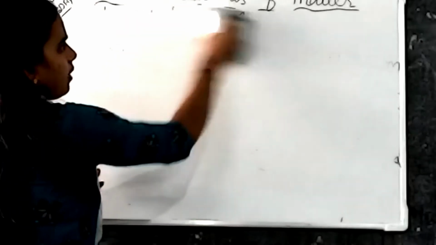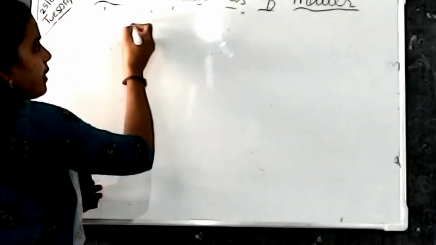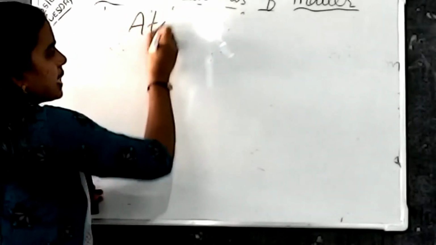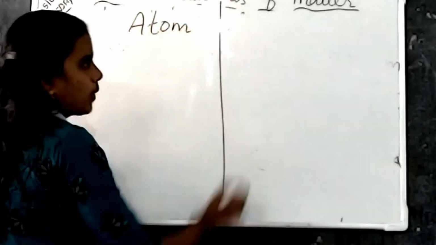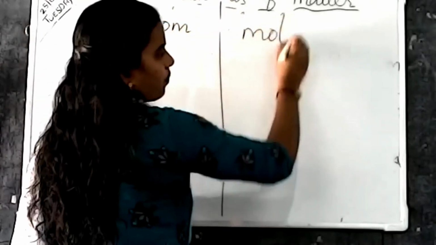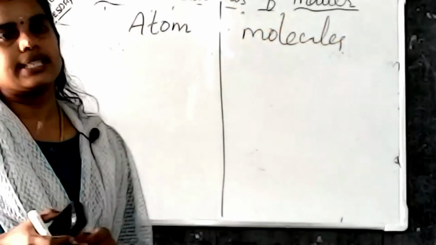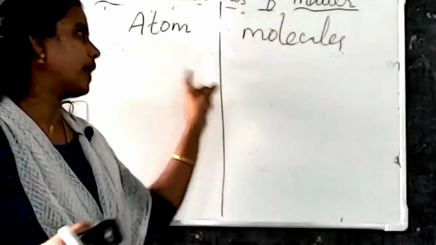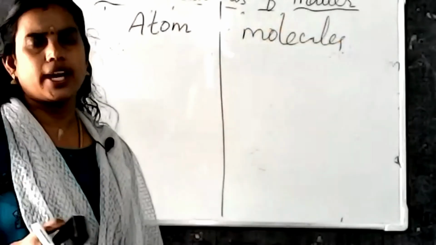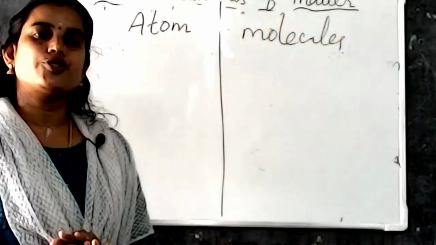Before that, you have to know what is the difference between atom and molecule. About the topic atoms and molecules. Okay. What is the difference between these two?